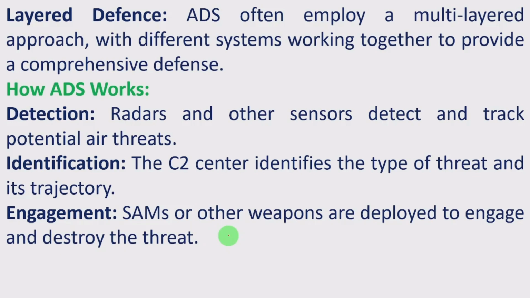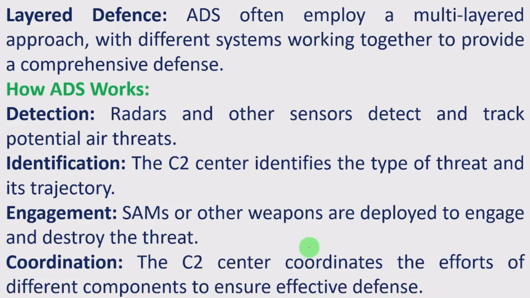Then engagement. Surface to air missiles or other weapons are deployed to engage and destroy the threat. That C2 center will send the signal to its launchers. The launchers will launch the surface to air missiles or any other weapons to destroy that threat. That is the engagement. Coordination: the command and control center coordinates the efforts of the different components to ensure effective defense. That C2 center, as already mentioned, is the brain of this air defense system. That's why it coordinates all the systems which come together for this air defense system.